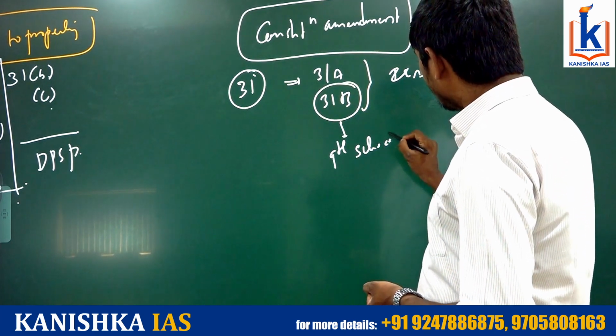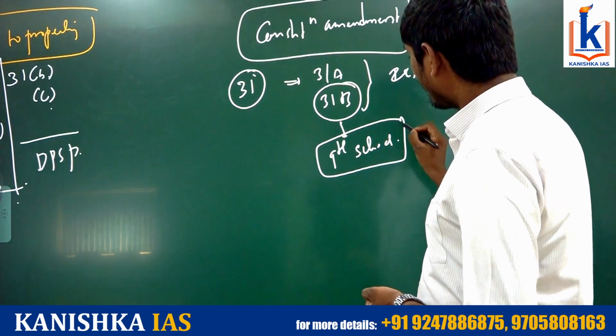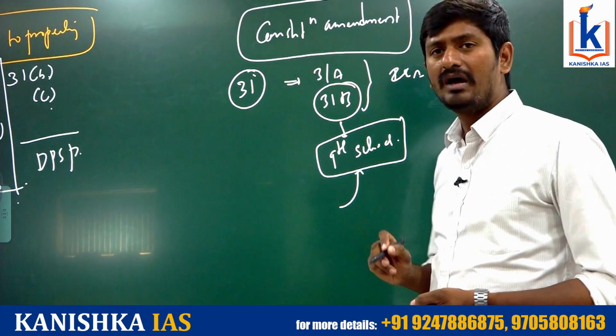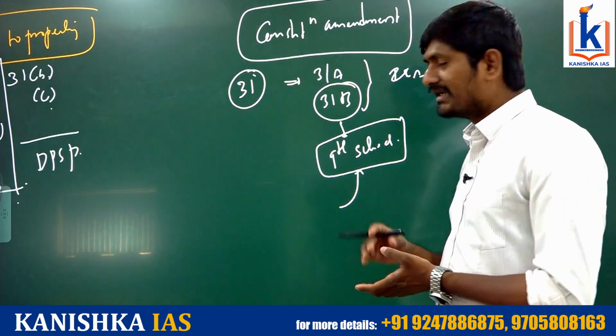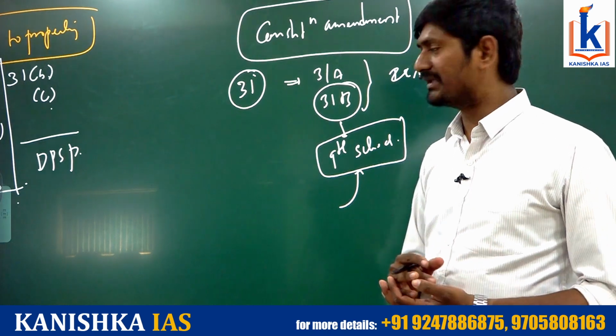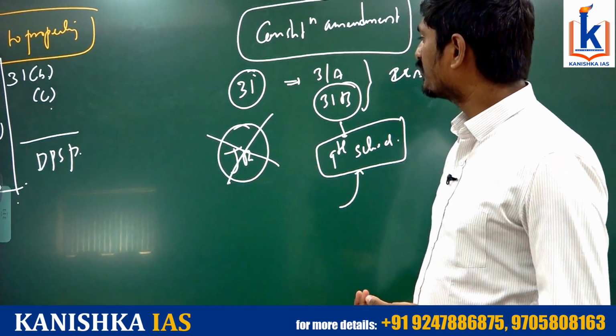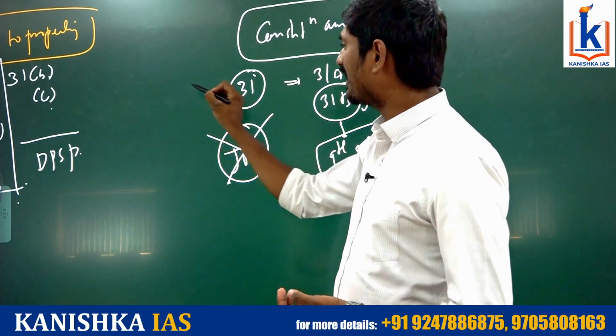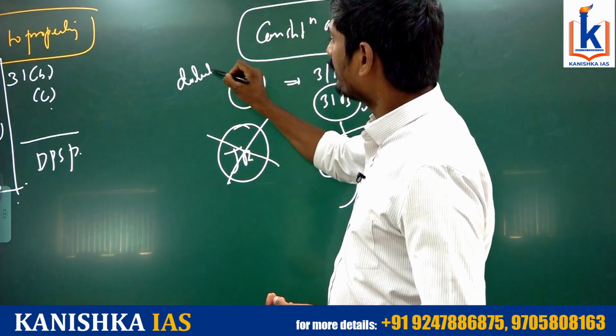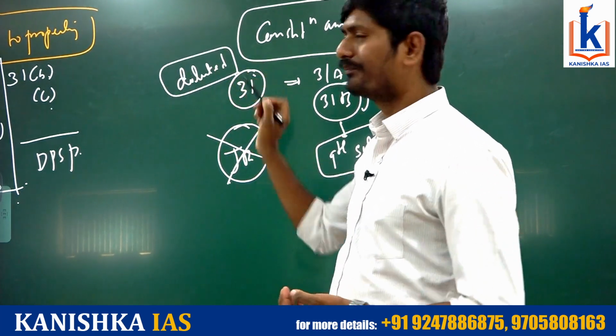So in other words, if any act is made and included into the 9th Schedule of the Constitution, such law cannot be questioned in the name of judicial review. So judicial review will not be possible. In other words, the right to property was diluted by means of the amendments.